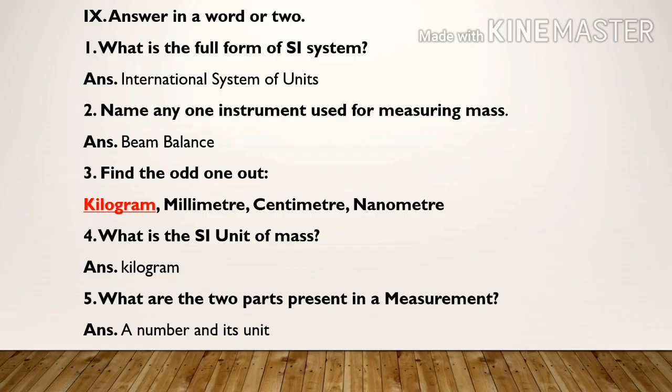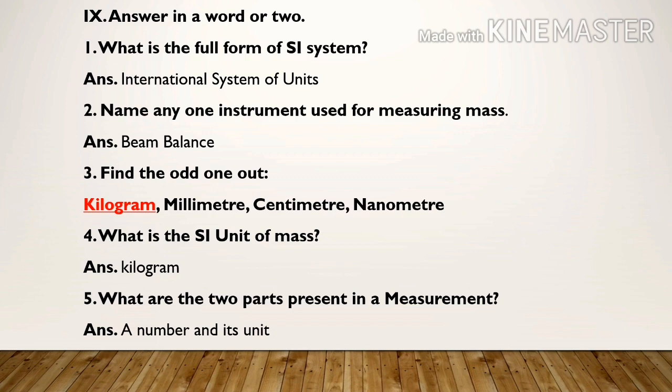Ninth Roman letter, answer in a word or two. Question number 1. What is the full form of SI system? Answer, International System of Units. Question number 2. Name any one instrument used for measuring mass. Answer, beam balance. Question number 3. Find the odd one out.